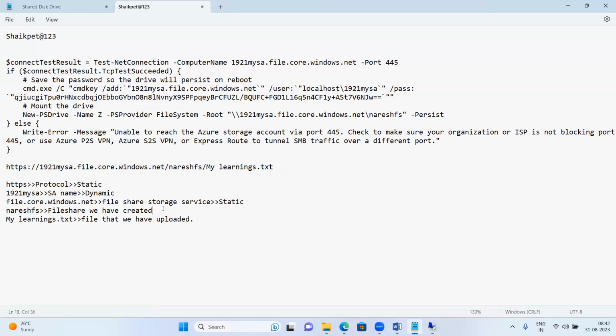Naresh FS is dynamic because this is the file share name we have given or created. So this will also change accordingly. And this is the file that we have uploaded in our file share. This is also dynamic. Whatever file you have uploaded, that file name will be reflected here in your URL. Same goes for